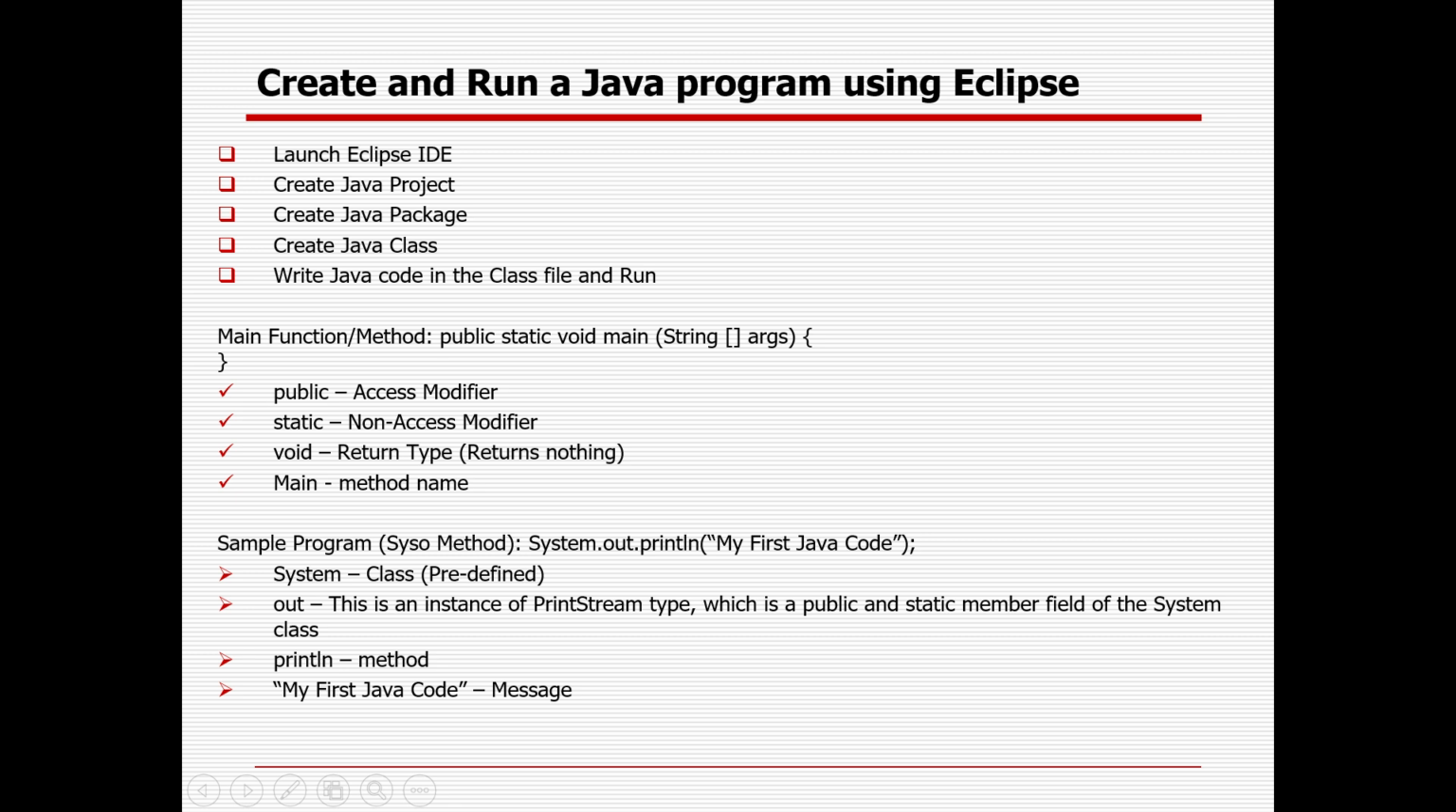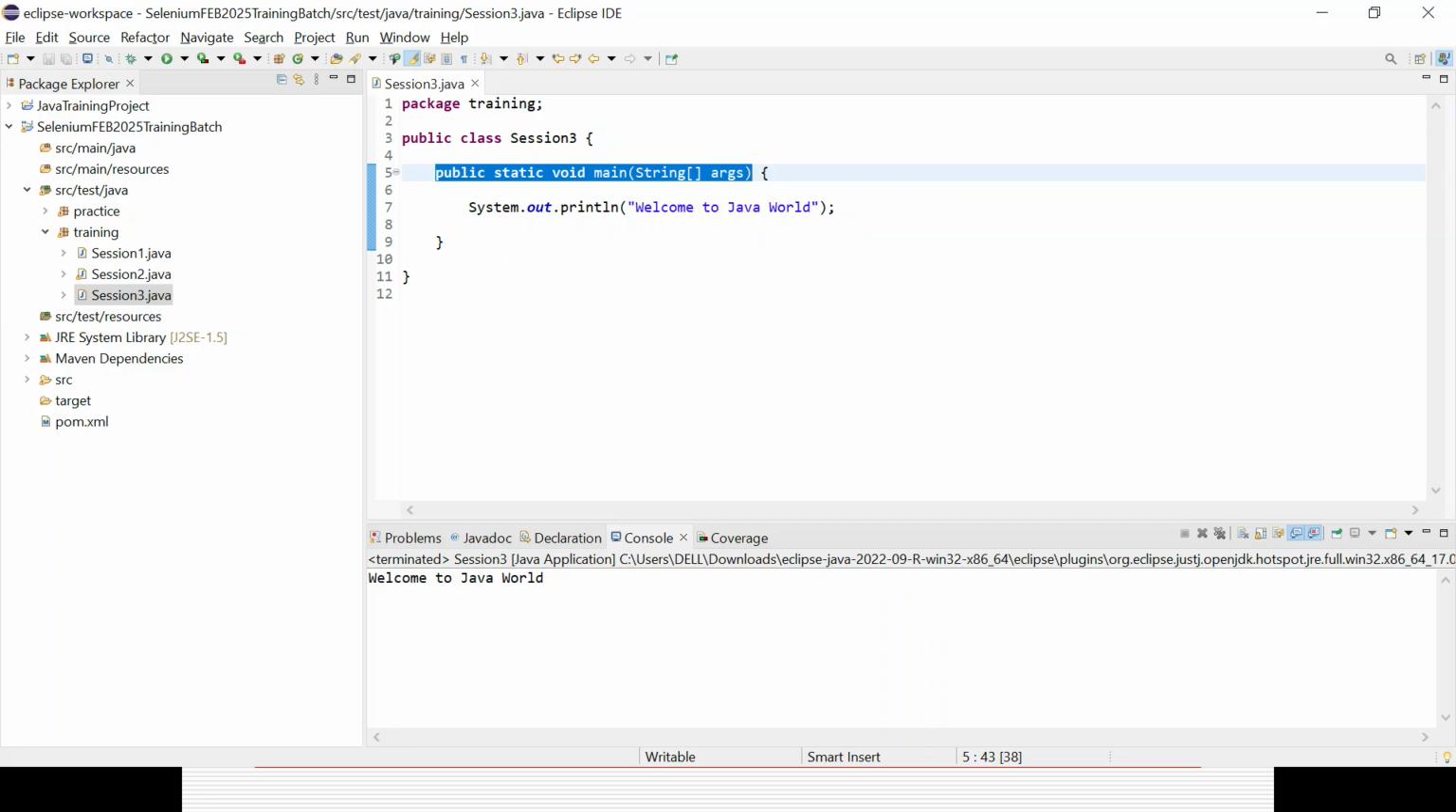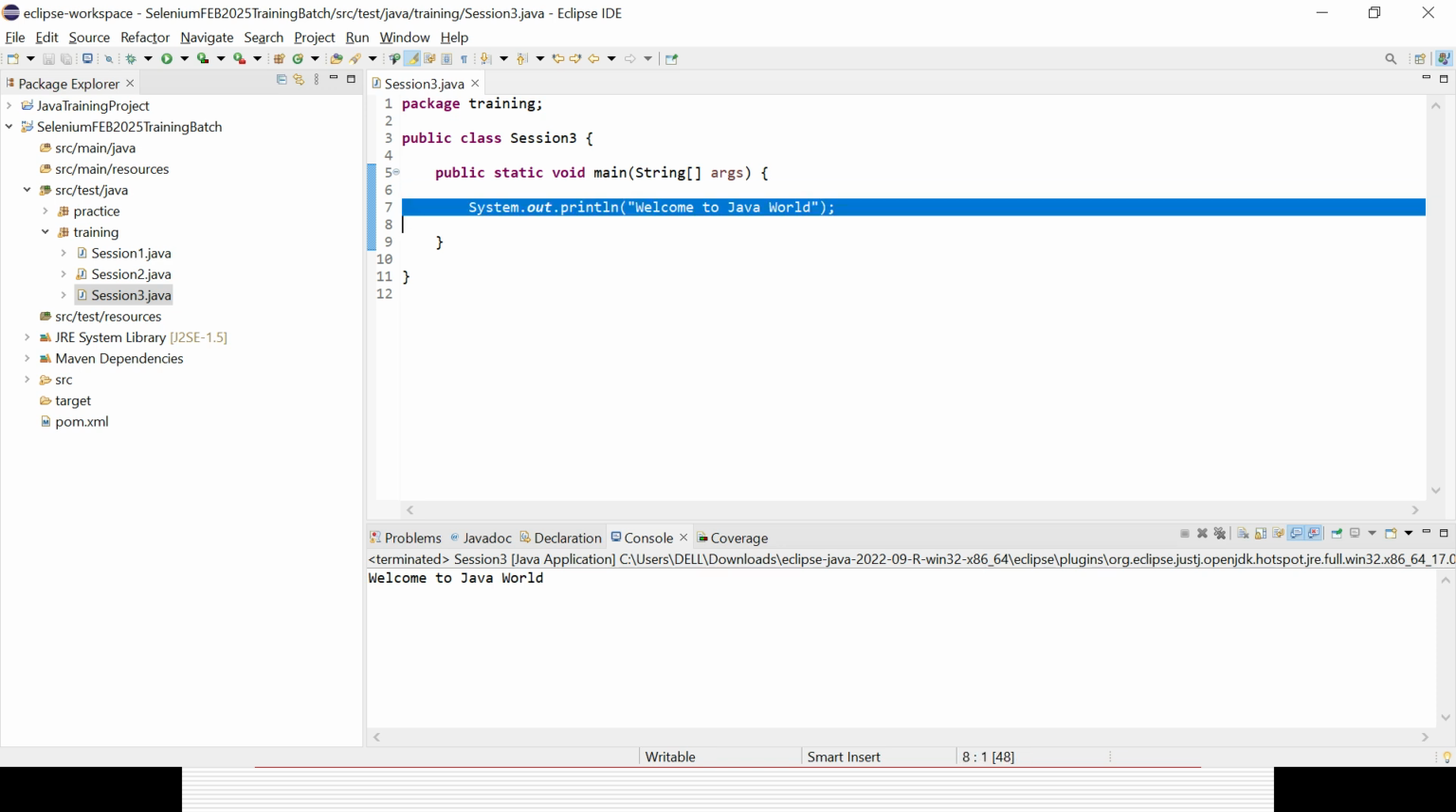And the SOUT method's full form is System.out.println. System is nothing but a predefined class in Java. Out is an instance of PrintStream type, which is a public and static member field of the System class. Println is the method name, and whatever you want to print in the console goes in it. In case you want to print something as an integer, you need not use the double quotes. That part you will learn slowly. So this is the Java method structure, and System.out.println is the complete method name you need to use to print something in the console.